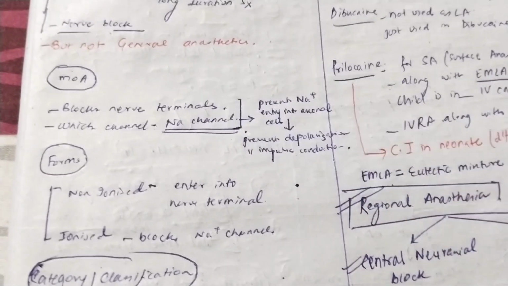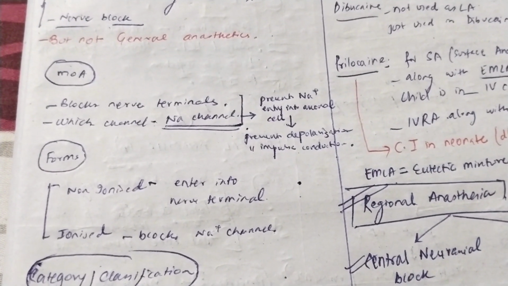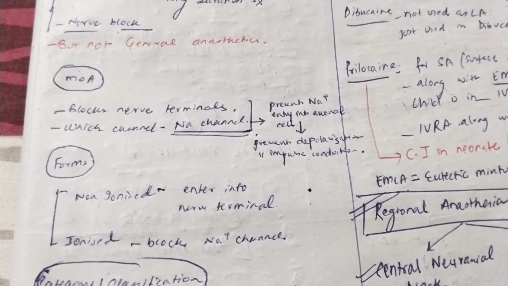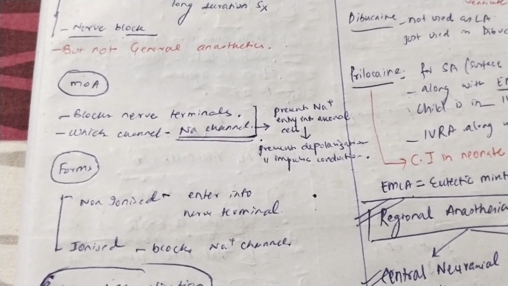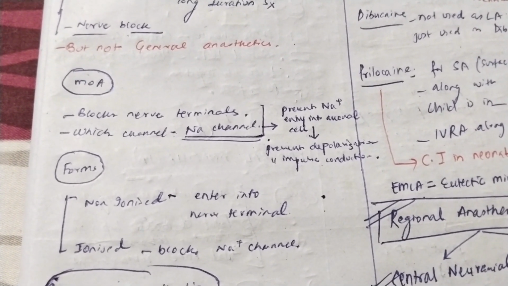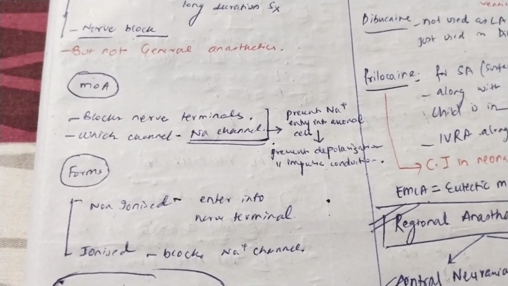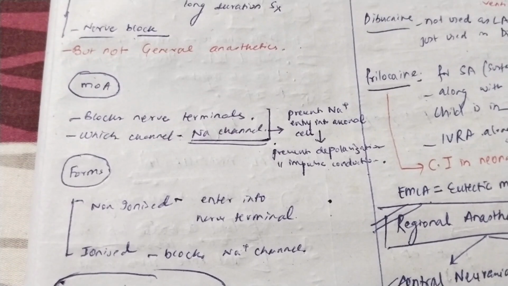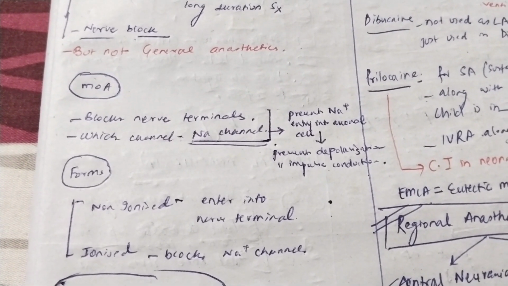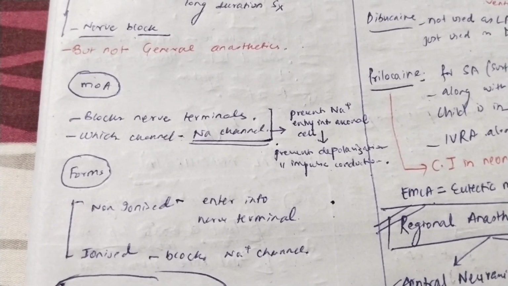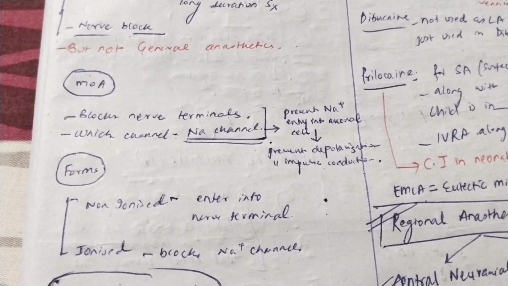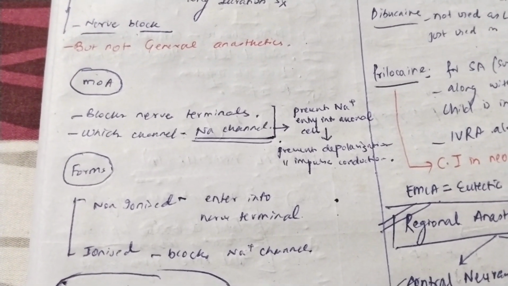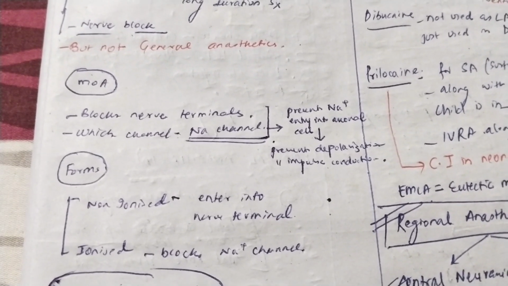There is specifically a classic mechanism of action of local anesthesia. It works basically by inhibiting the sodium channels present at your neuromuscular junction. Okay, so basically a neuromuscular junction is the terminal part of a nerve. Just imagine in your head a circuit: there is a nerve, there is a neuromuscular junction, and then there is a muscle. So nerve, muscle, and in between them you have a neuromuscular junction. In the neuromuscular junction there are sodium channels. In other words, at the terminal part of your nerve there are sodium channels.